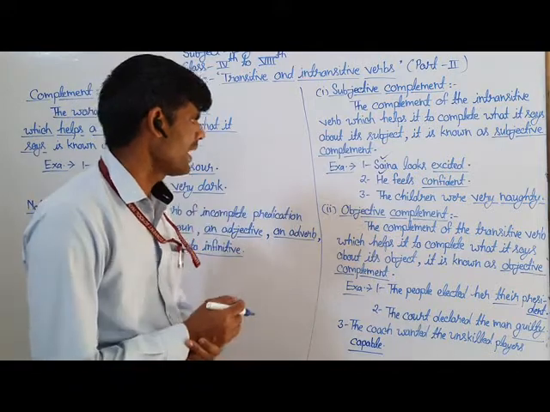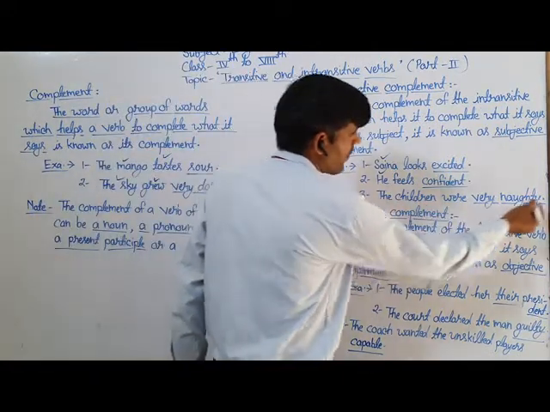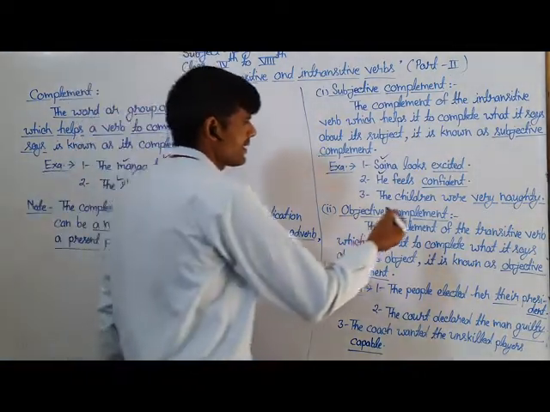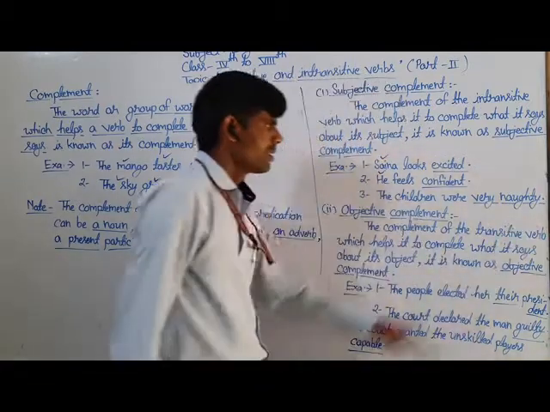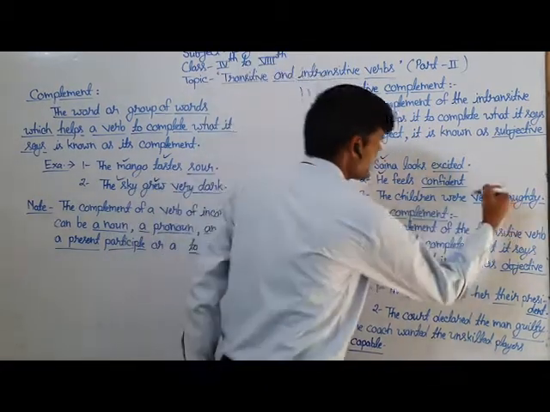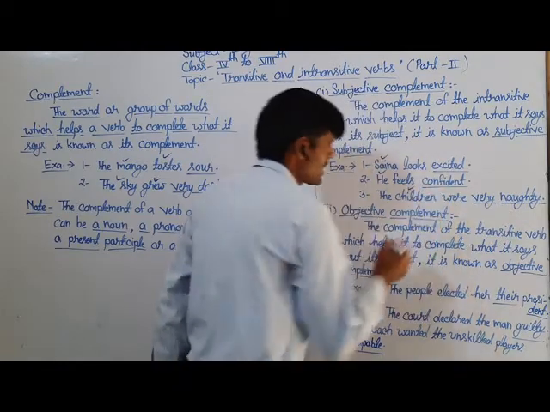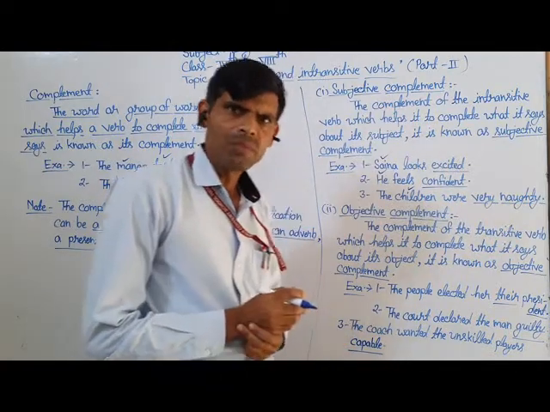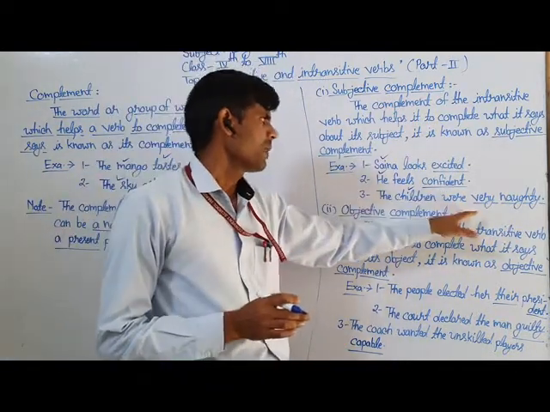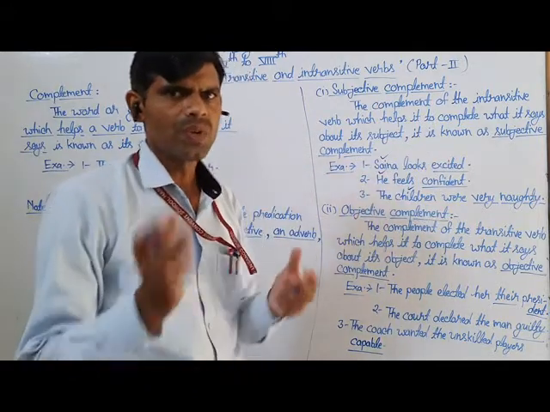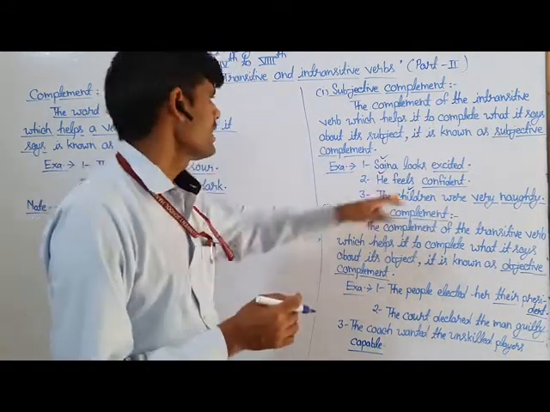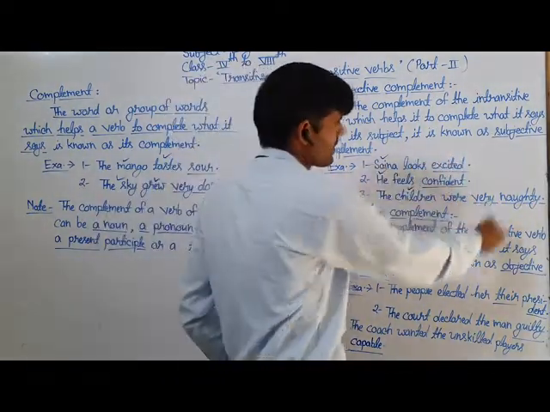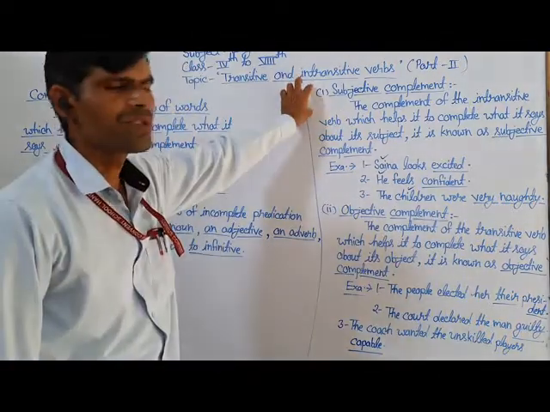The third example is: the children were very naughty. Here the underlined words very naughty give the description about its subject, the children. So it is also known as the subjective complement. So you can say that the complement of an intransitive verb which describes its subject is called the subjective complement. Here are some more examples related to this topic.